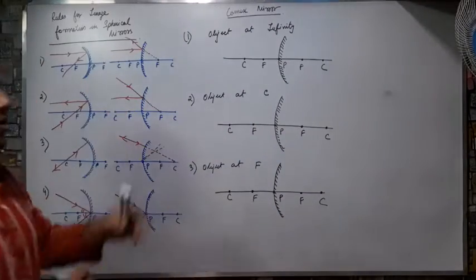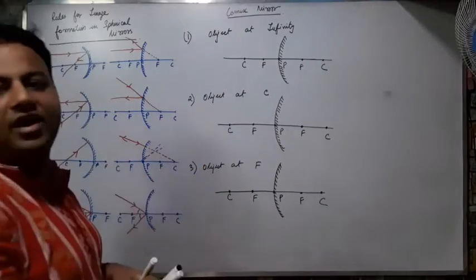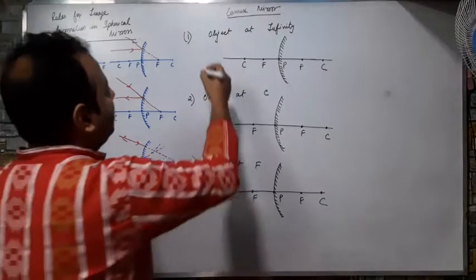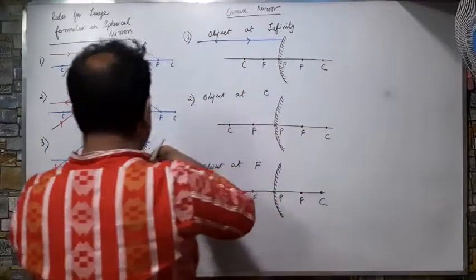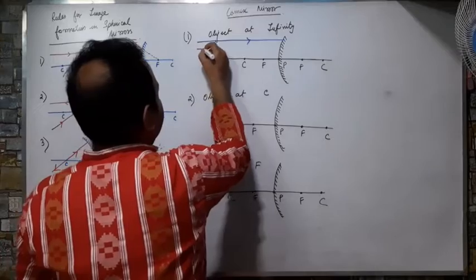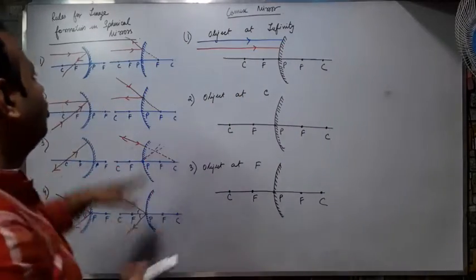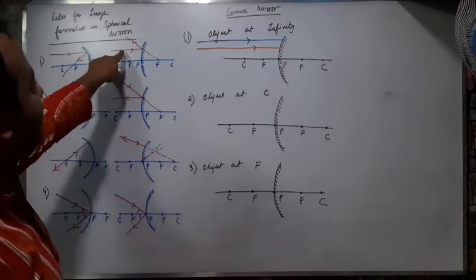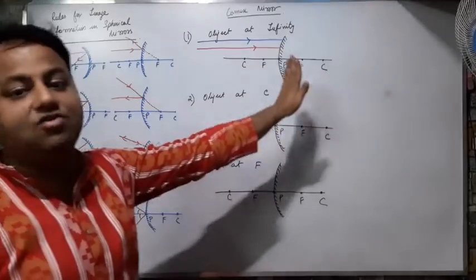So my positions are ready. First, object at infinity. I don't know from where the ray is coming, so I will take two random rays like this, the first ray and the second ray, very far from infinity. So what was the rule? That the rays that are coming parallel will pass through F. But as it is a convex mirror, they will not converge.